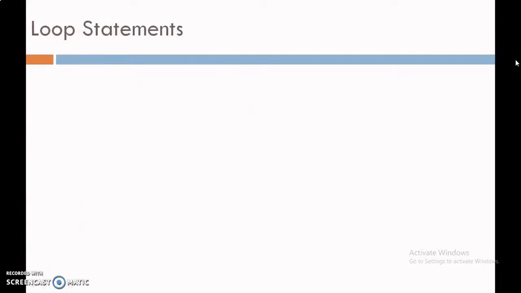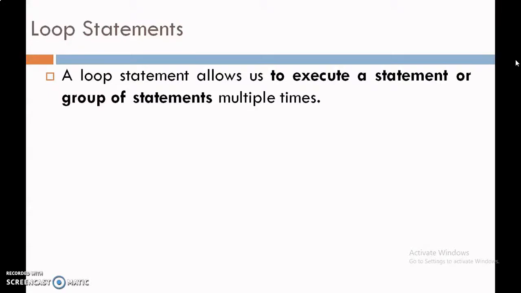Now start our session with, first of all, what is a loop? A loop statement allows us to execute a statement or a group of statements multiple times. For example, suppose I want to print some message 5 times. Without a loop, we have to write that statement 5 times. But using a loop, we can reduce our code, and we can use various looping statements to print a particular text or particular output.